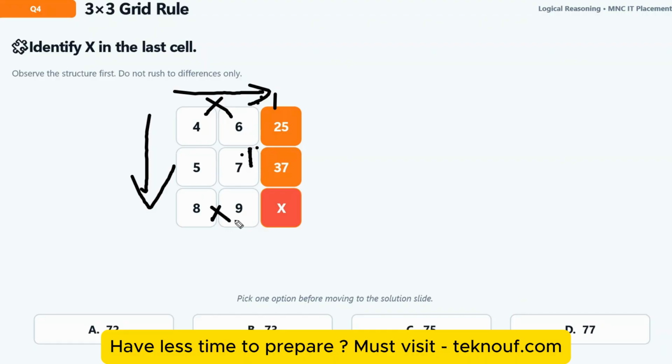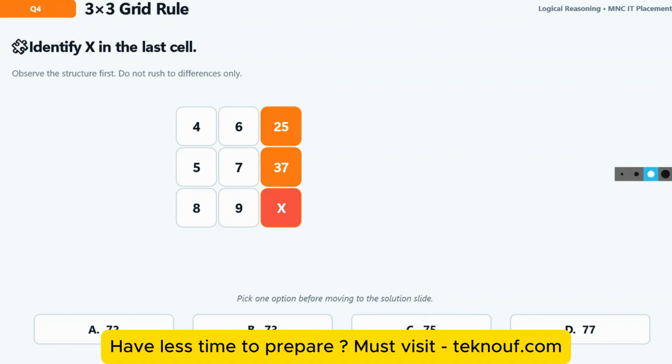8 into 9, that is 72. If we just add 3 here, that will become 75. So this can be a probable answer, right? 75. You can directly tick on this, but you can go through another logic as well. Okay, so let me go through another logic.